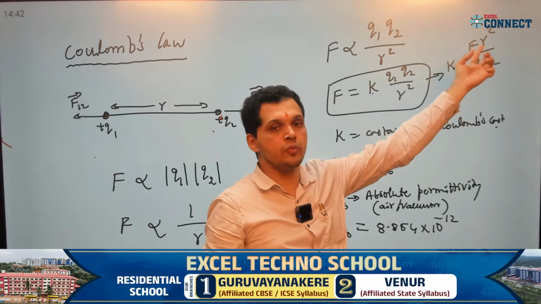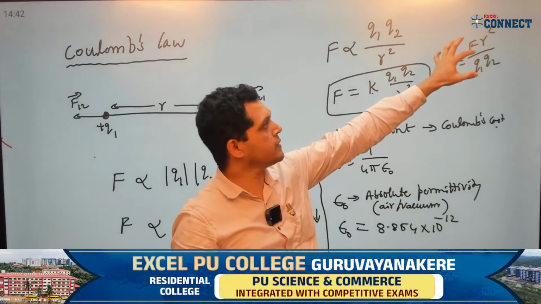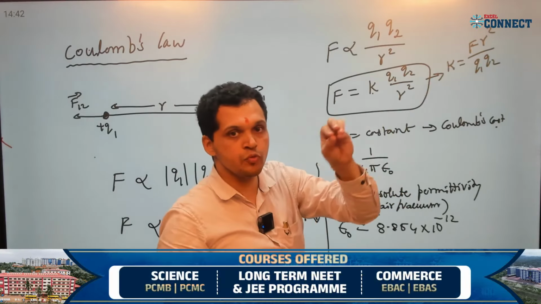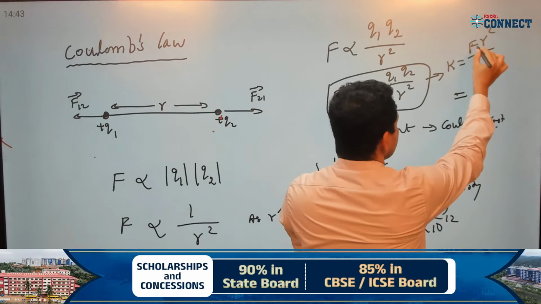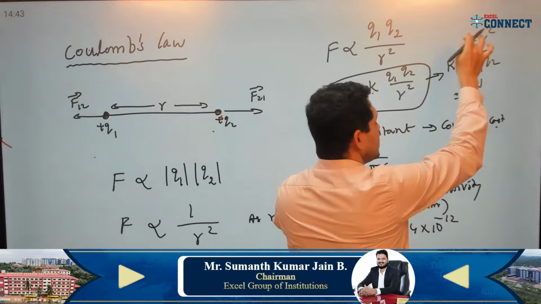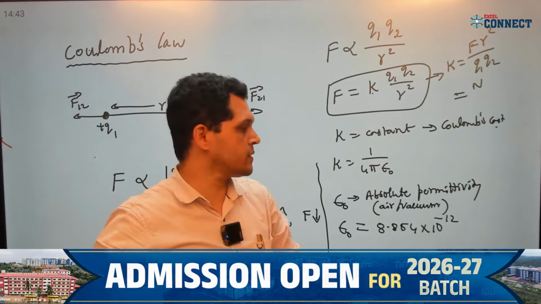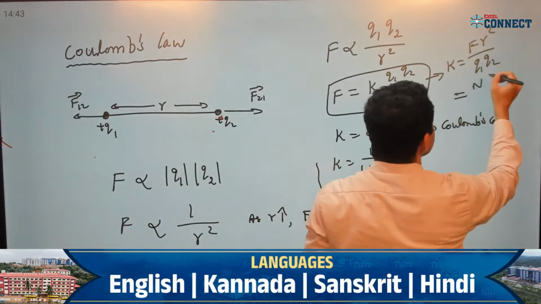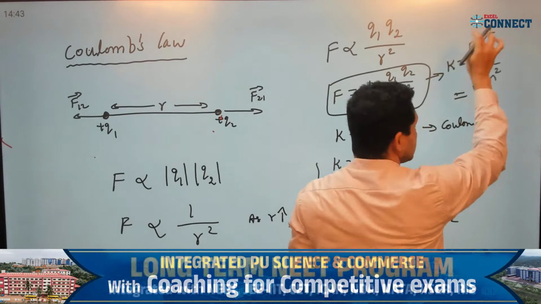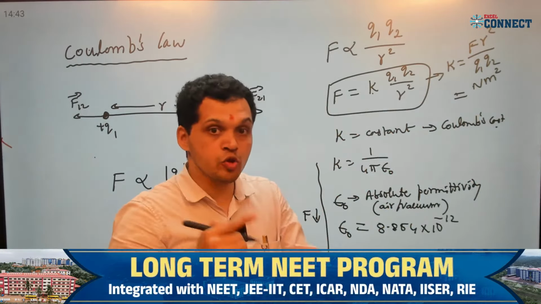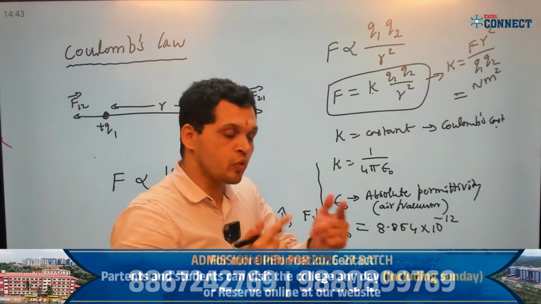F R square, that is the K, correct? Divided by Q1 Q2. Now what is the unit of F? Unit of force is Newton. And unit of R is the distance. What is the SI unit of distance? SI unit of distance is meter, so R square, the unit is meter square.